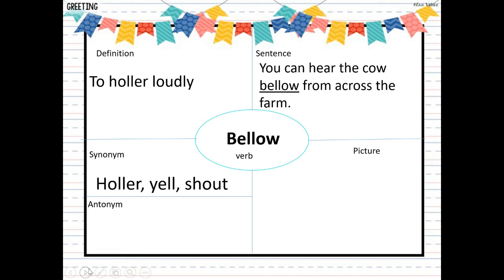Okay, then the opposite or the antonyms would be whisper or murmur. So if I'm not going to holler or bellow, I'm going to whisper or murmur. So quiet talking.